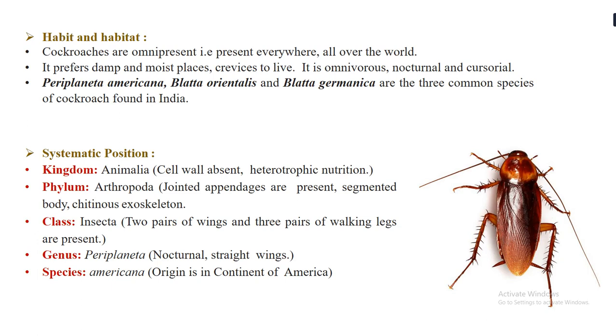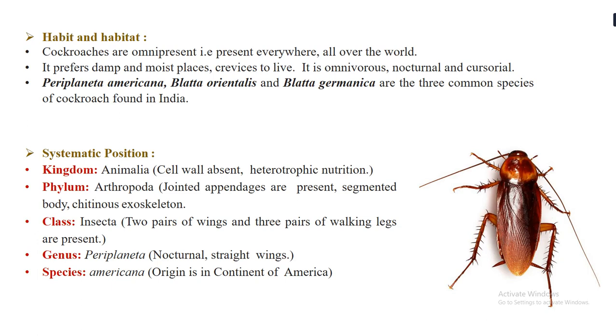So these cockroaches prefer living in such areas. Other than that, they will be found in the cracks. So if there is a certain crack in the wall or in the furniture, you will see these cockroaches living there.